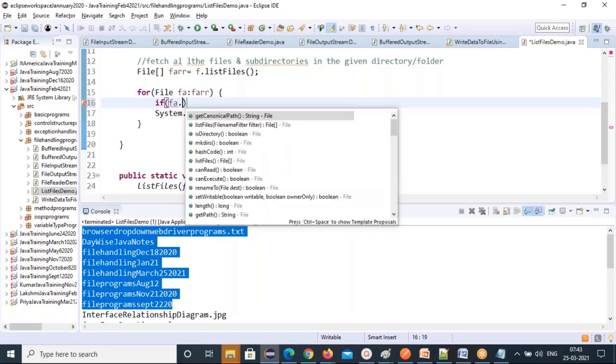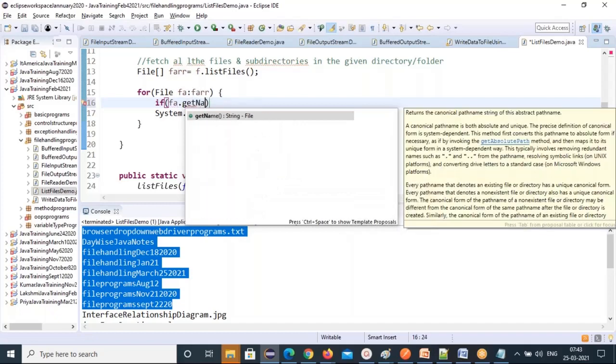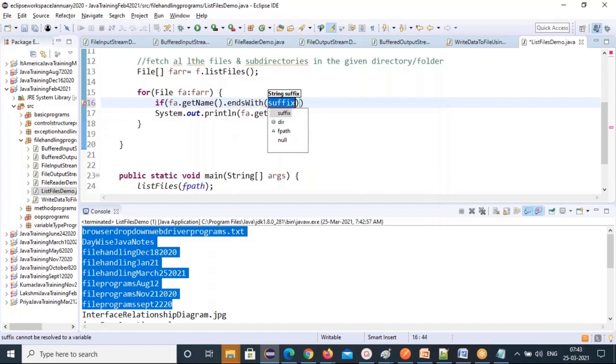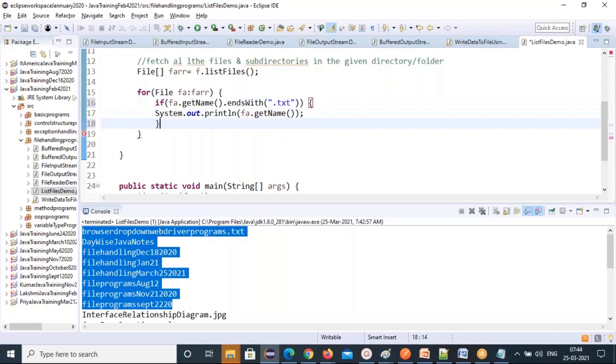You just put the suffix .txt and only print those files. You are saying, which file is ending with .txt? Only that file you print.